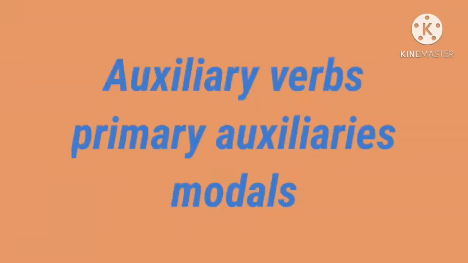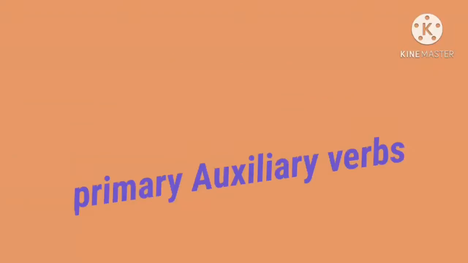We divide the auxiliary verbs into two types. What are they? Primary auxiliaries and modals. First, let's see the primary auxiliary verbs.